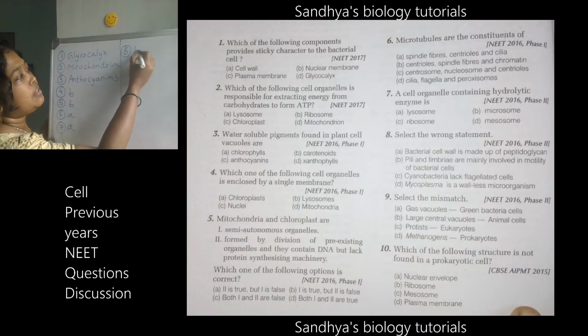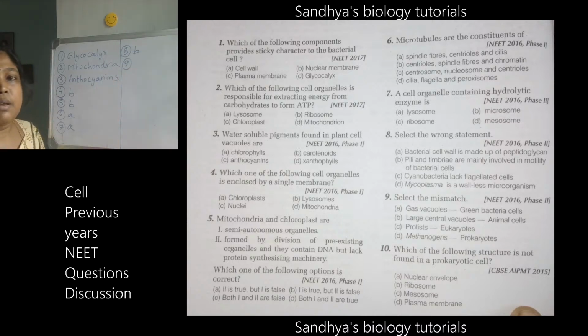Very good. Try to answer the ninth one now. Select the mismatch. Which is the mismatch? So the gas vacuoles will be present in green bacteria cells or not. And see the next one, large central vacuoles will be present in animal cells or not. So what is a vacuole? I have clearly explained. If you know what is a vacuole, then it will be easy for you to answer this question. Know the vacuole, where it is present, whether it is present in plant cell or animal cell, large central vacuole, then you are able to answer.